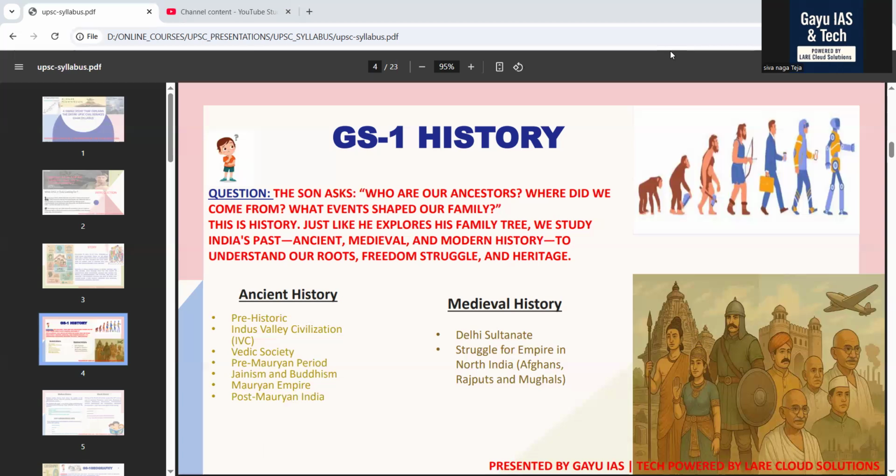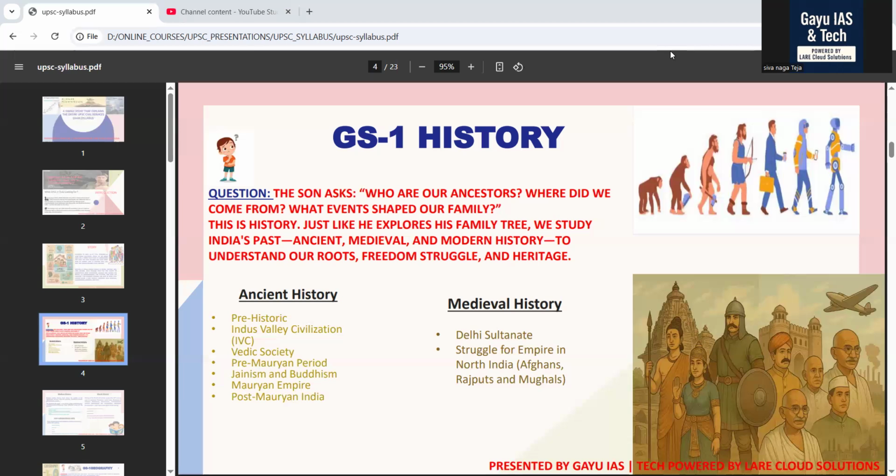After completion of this local administration, we are going to study the Bhakti and Sufi movements, the voice of the heart. The mother adds gently, this was also a time of saints and love: Kabir, Mirabai, Guru Nanak, who taught peace, devotion, and equality.